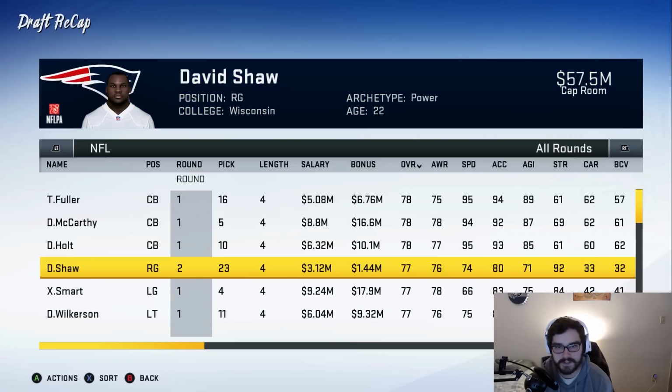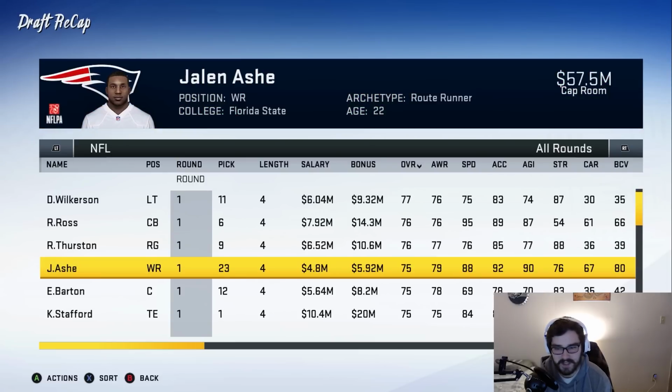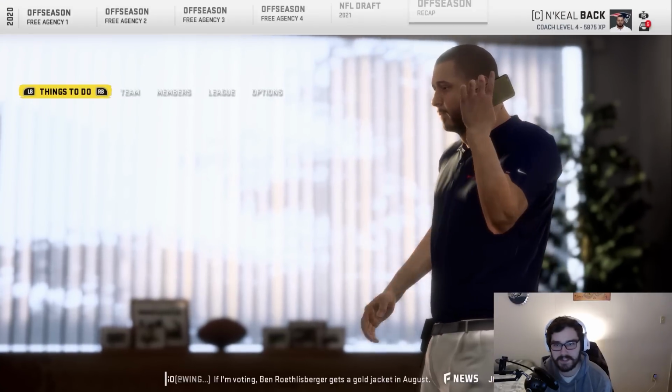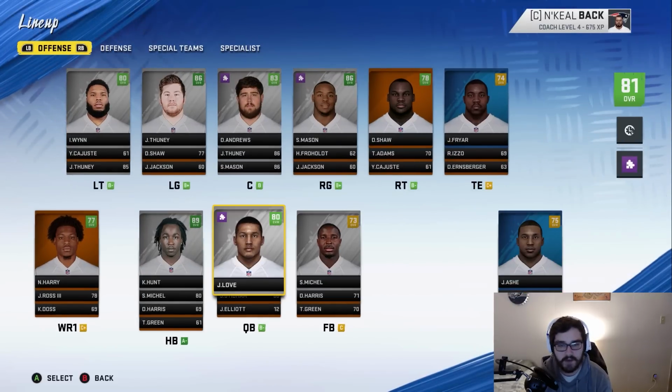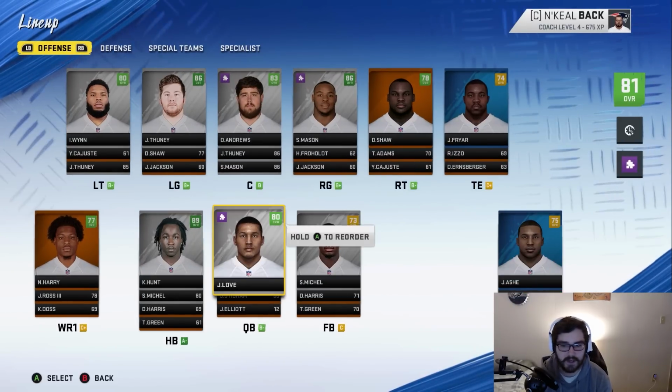We got one of the best players in the draft, though, in David Shaw. Got him in the 2nd round. Sadly, though, he only has normal development. We also got that wide receiver, who was very good, too. The team right now is an 81 overall, 84 offense, 79 defense. The offense actually looks really nice on this team. I feel like it could play pretty well.